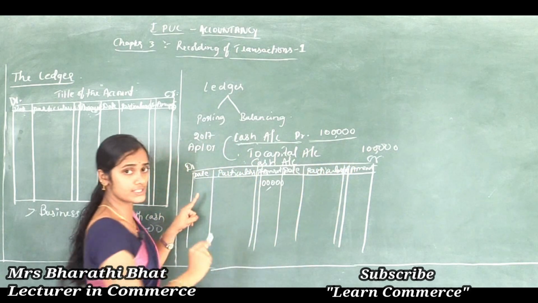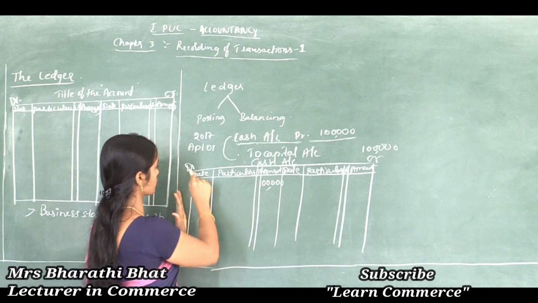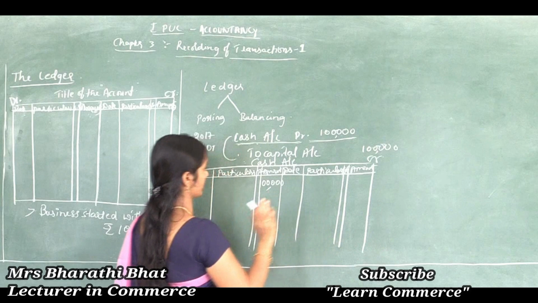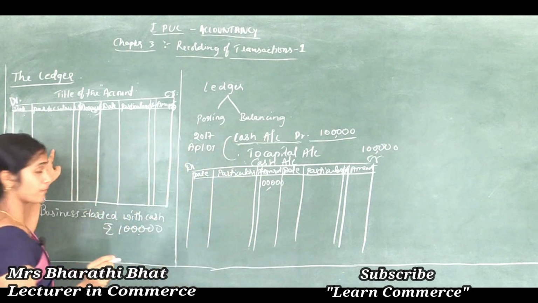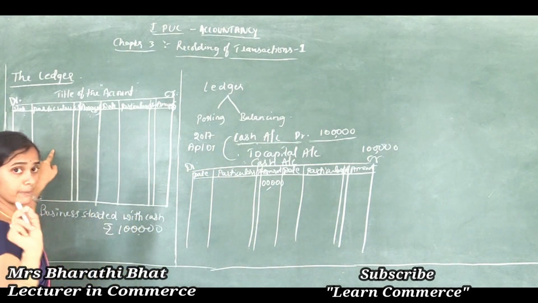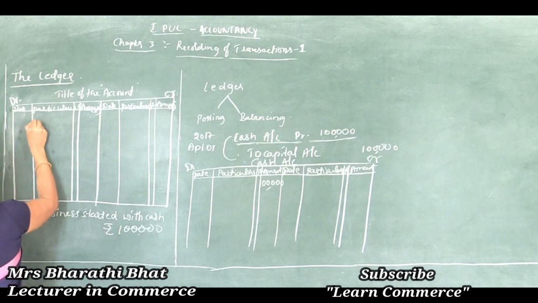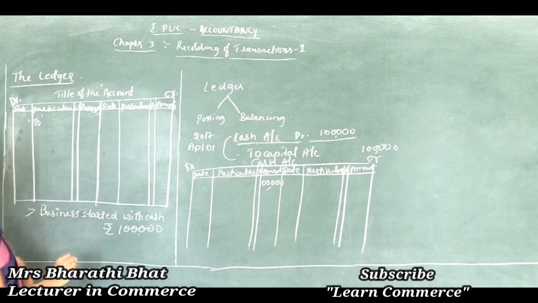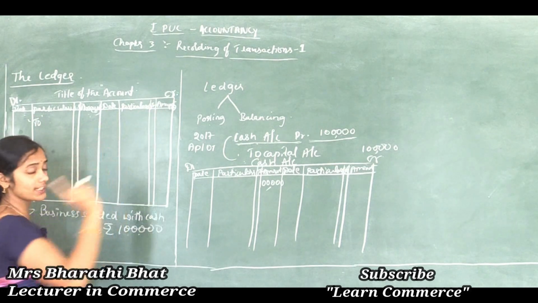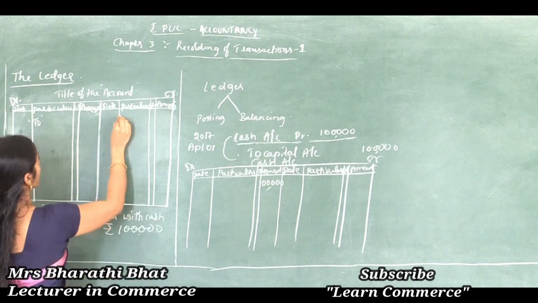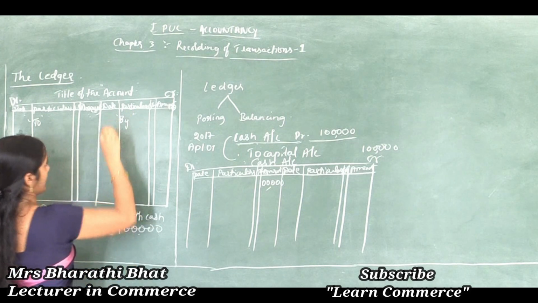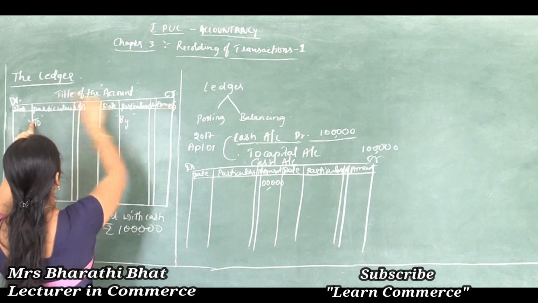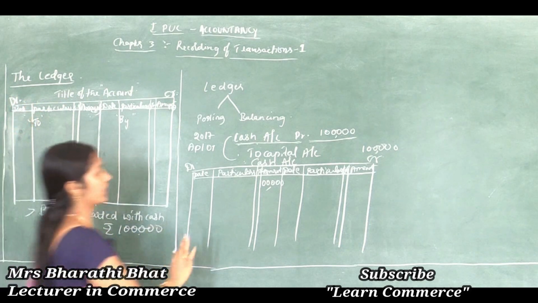So debit, which is the debit side here, the left hand side, we should record the debit aspect, and the right hand side the credit aspect of a transaction. And in this format we need to learn a particularly important concept: to record the debit aspect of a transaction we should use the prefix called To, and to record the credit aspect of a transaction we need to use the prefix By. Clear, right? To and By. By to record credit, To to record debit. Clear, right?